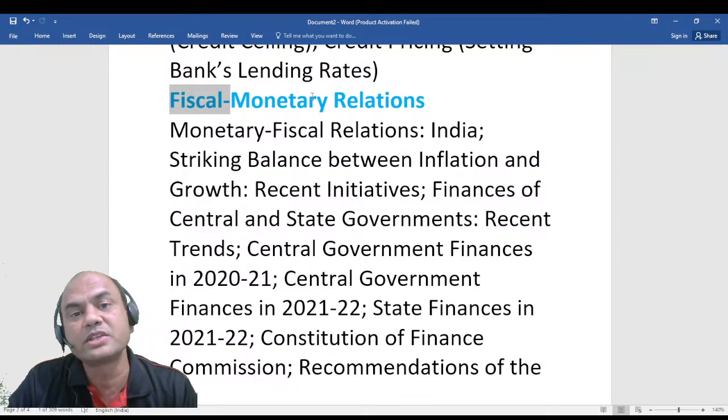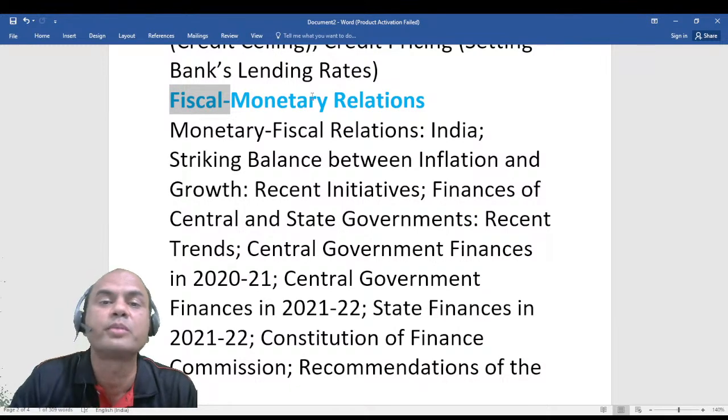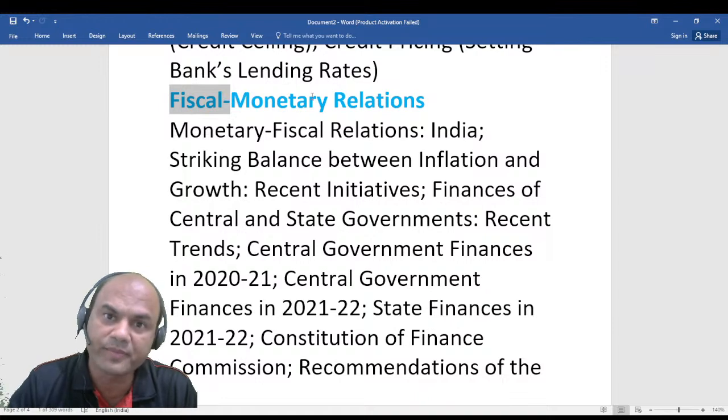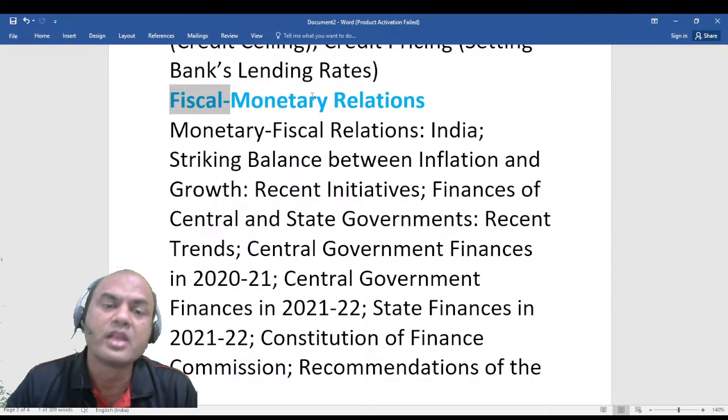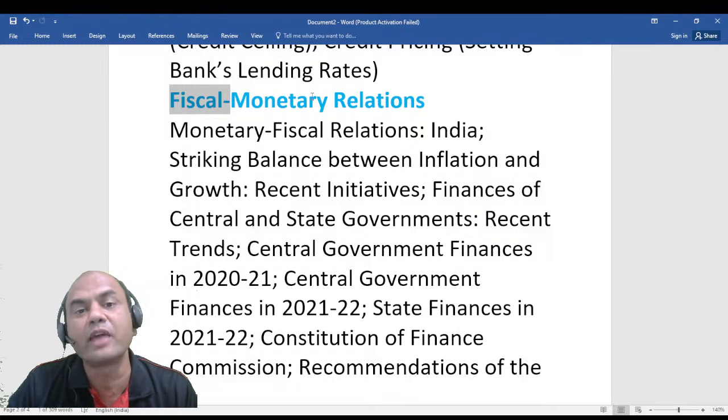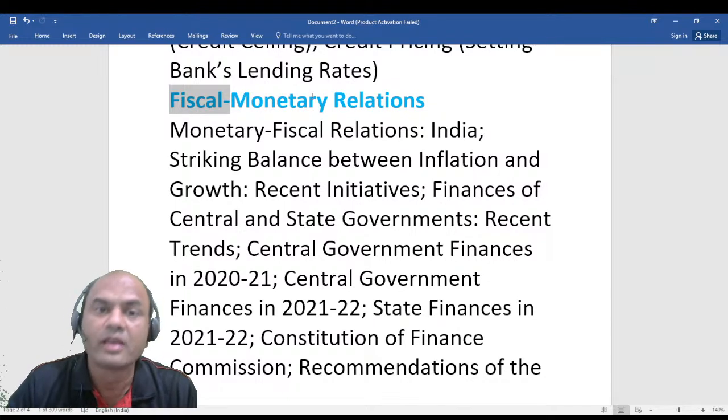RBI's monetary policy should always support the government's fiscal policy. Why? Because the government is elected by the people and RBI supports the government. So they will always have differences of view, but they have to match with each other so that it is beneficial for society.